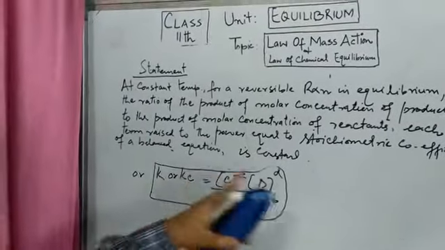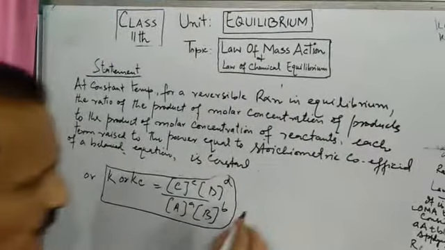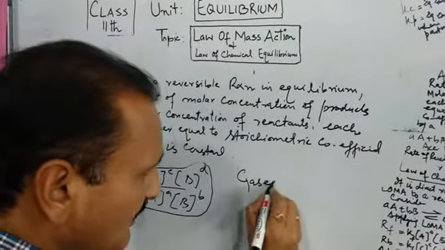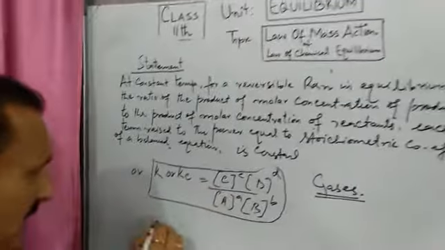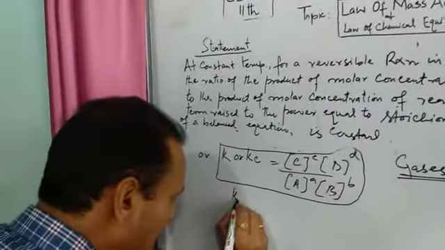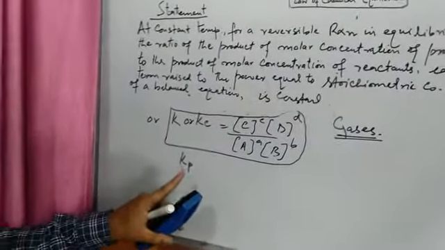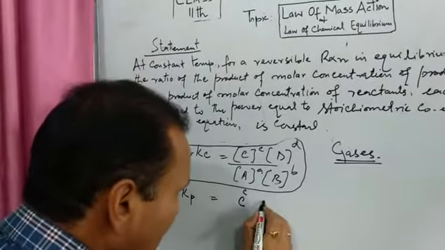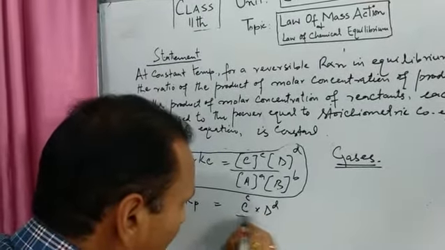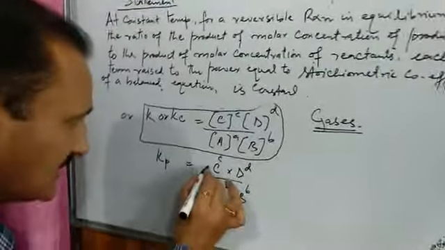Now, if this law, that is law of chemical equilibrium, is applied to those reversible chemical reactions where we have only gases involved, that is all the reactants and products are in gaseous state, then this law can be put like this. Instead of Kc, we can write here Kp, P for pressure. And here we will write Cc, Dd, Aa, Bb, but we will place P here.